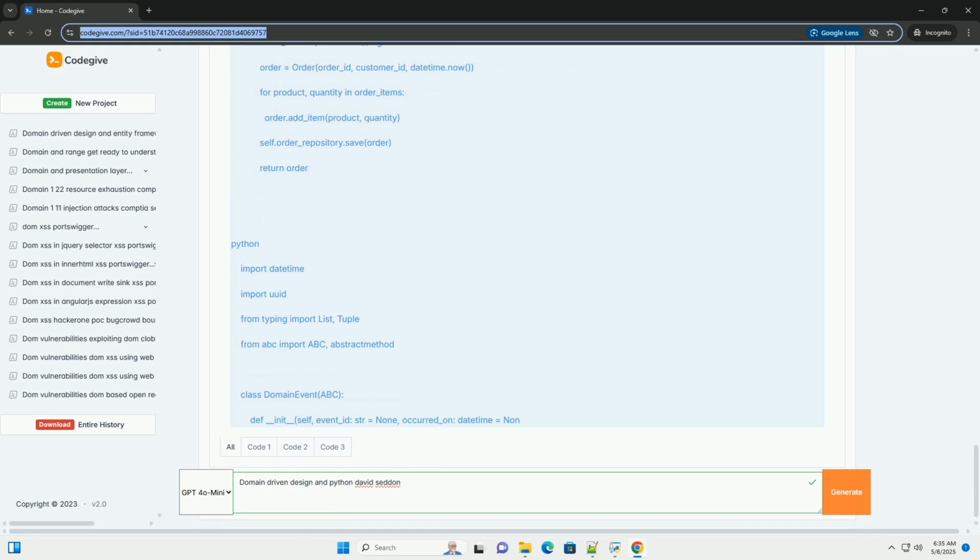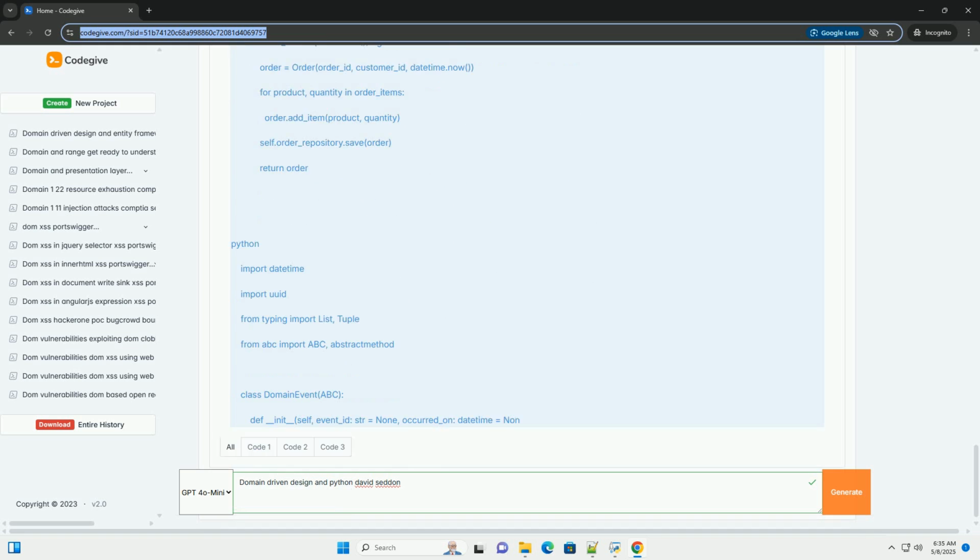Hexagonal architecture. Ports and adapters decouple the domain model from the outside world by using ports and adapters. This makes it easier to test the domain model and to switch between different technologies. Testing. Write unit tests to verify the behavior of your domain objects. Use integration tests to ensure that the domain model interacts correctly with the infrastructure, for example the database. Use acceptance tests to verify that the system meets the business requirements.